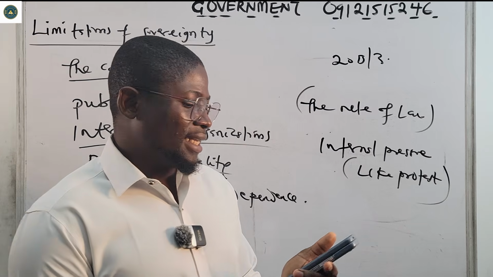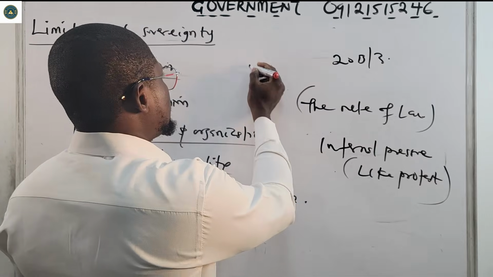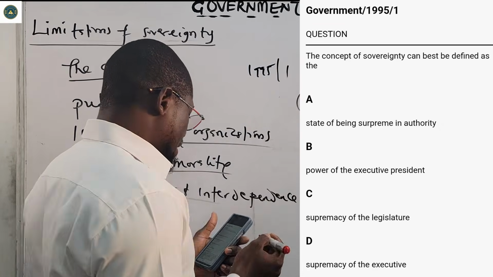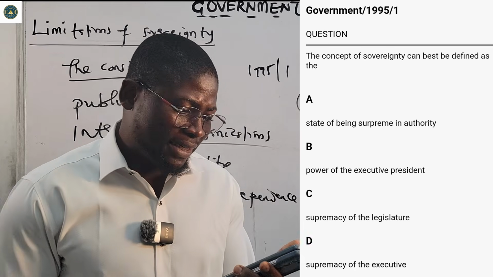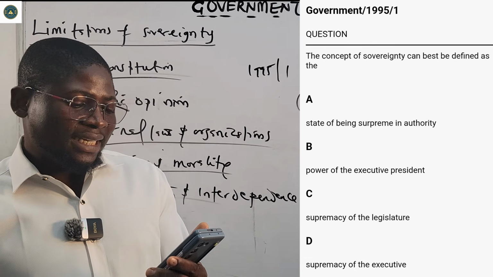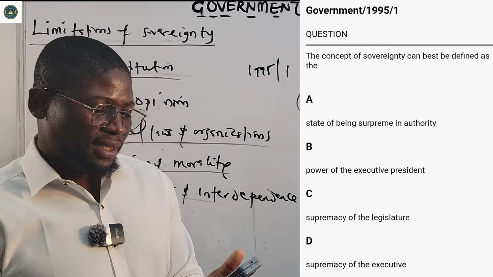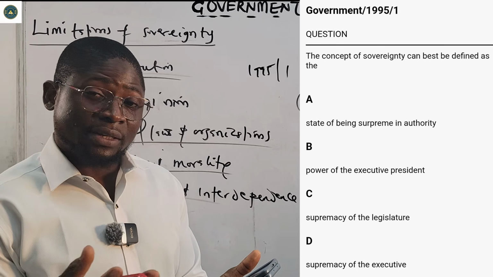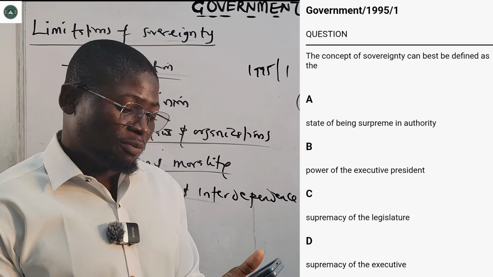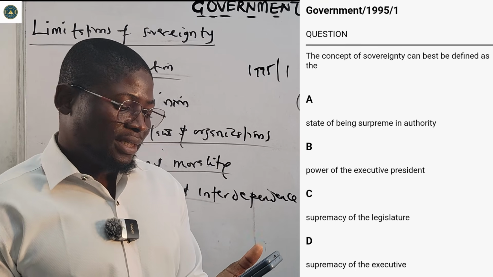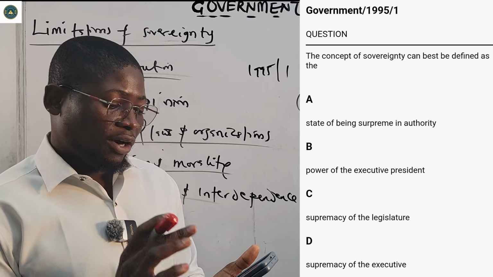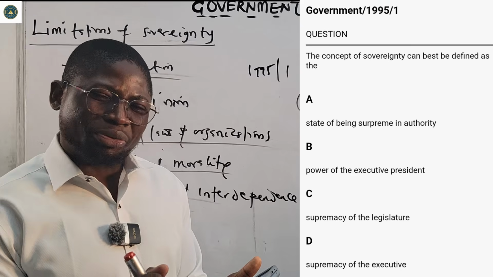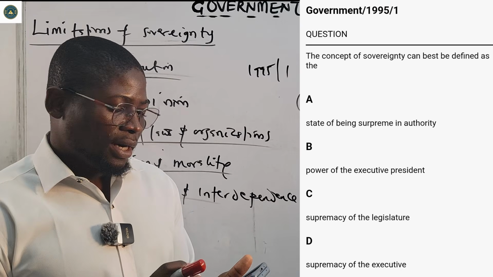All right, so let's look at 1995, number 1. It says that the concept of sovereignty can best be defined as the state of being supreme in authority, which seems to be the correct answer. B say power of the executive government, of the executive president. No. C say supremacy of the legislature. No. D say the supremacy of the executive. No. The correct answer there was state of being supreme in authority. We said that.